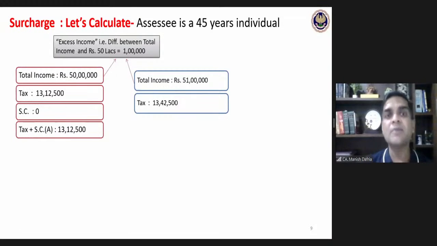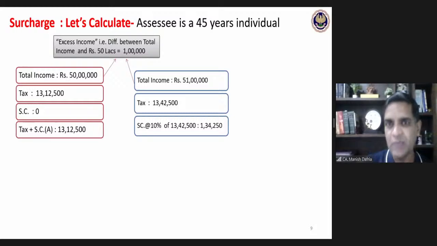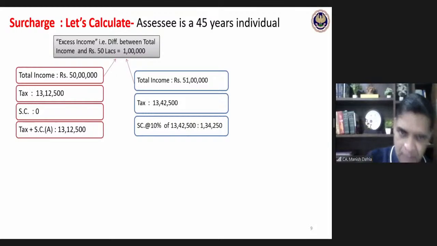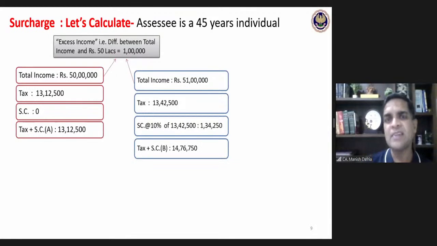Now, since my income is more than 50 lakhs, I need to calculate surcharge. The rate of surcharge is 10%, more than 50 lakhs, it is 10%. So 13 lakhs 42,500 is the tax. The surcharge at the rate of 10% would be 134,250. So based on this, my tax plus surcharge comes to 14 lakhs 76,750. This is the calculation a normal person would be doing, but we should not do.